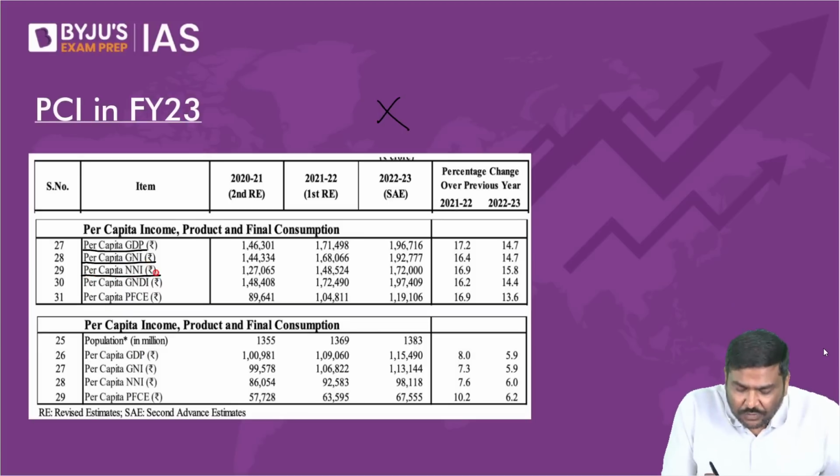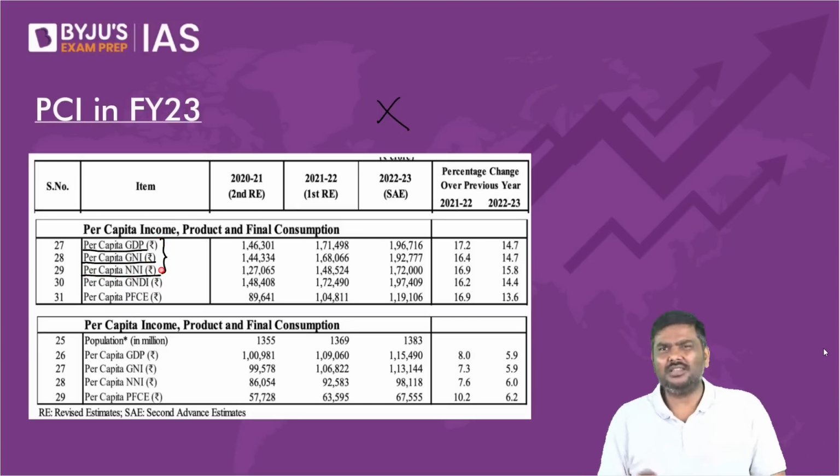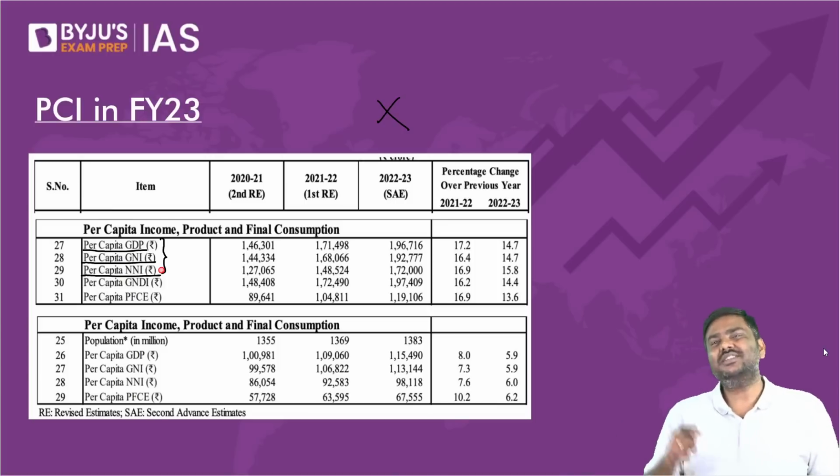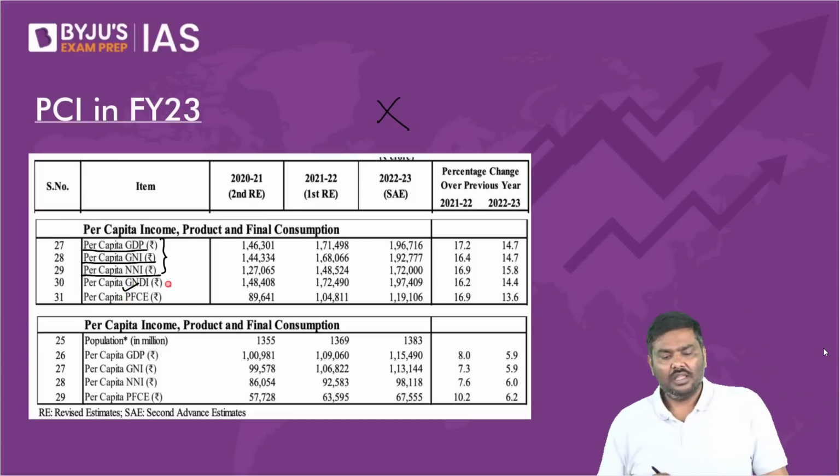Per capita GNI, gross national income, right? Gross national income. We say gross national product, they say gross national income. Per capita net national income is given. Now, please focus on these three indicators. Do not worry about others.